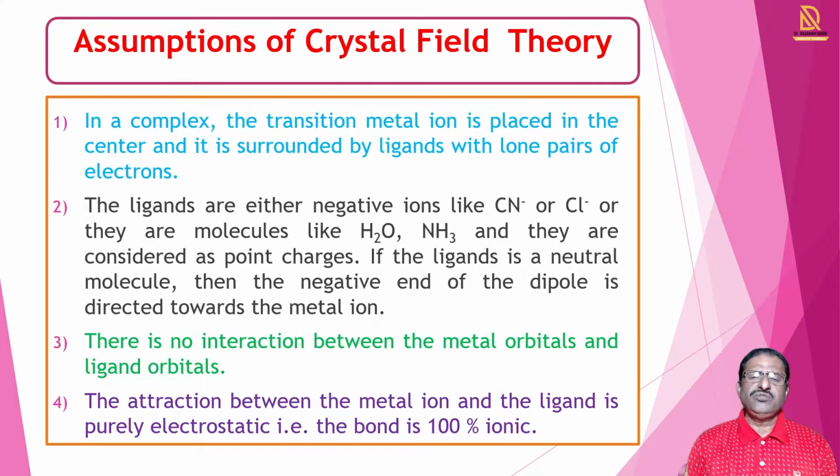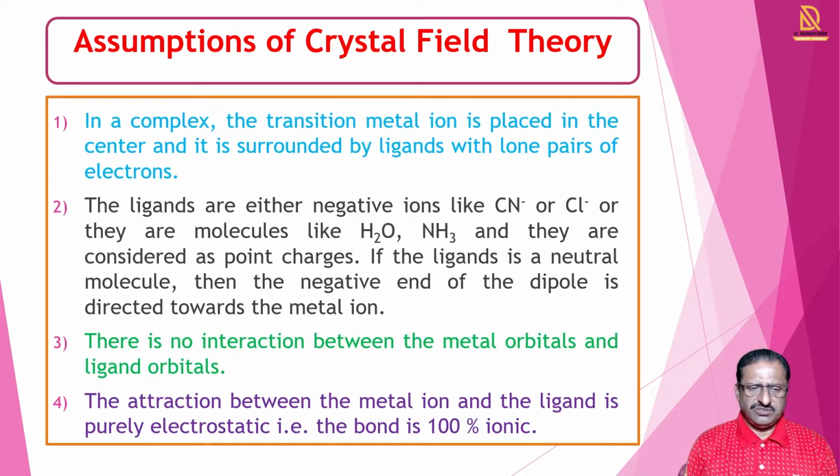If the ligand is a neutral molecule, then the negative end of the dipole is directed towards the metal ion. For example, in H2O, the negatively charged oxygen is directed towards the metal.